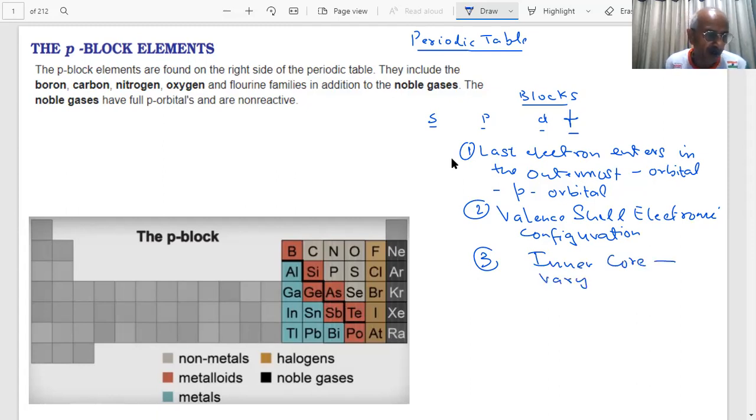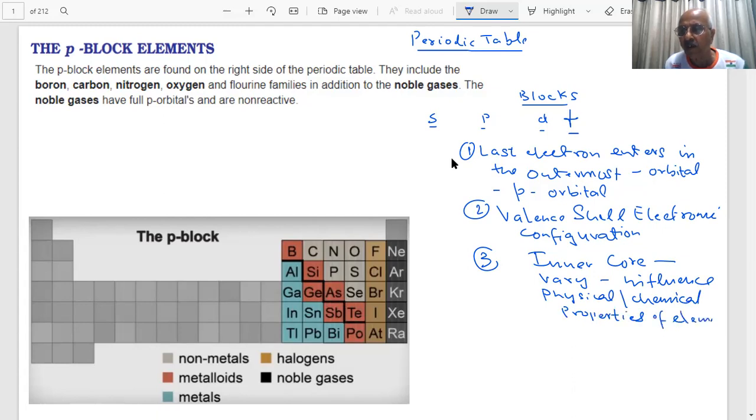This will also influence the physical and chemical properties of the elements. The first thing we always look at is the electronic configuration of the elements.